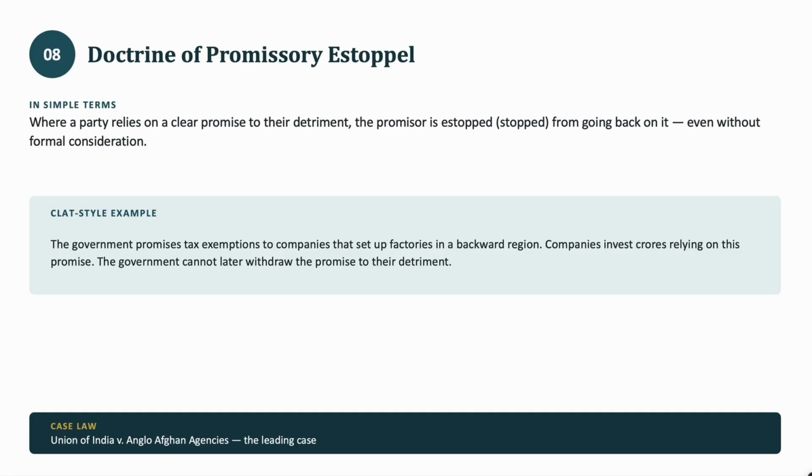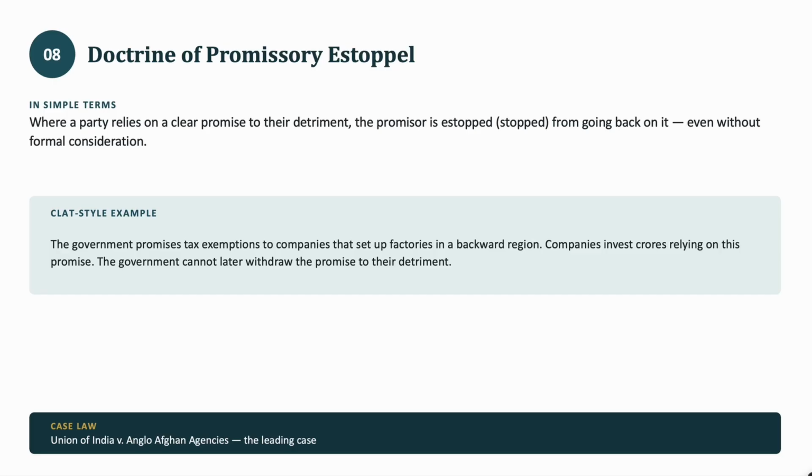Okay. Let's see the next doctrine. This is the doctrine of promissory estoppel. It could be used to recover damages when the promisor makes a promise on which the promisee relied to make certain financial decisions. Which means when a party relies on a clear promise to their detriment, the promisor is estopped from going back on it, even without formal consideration.